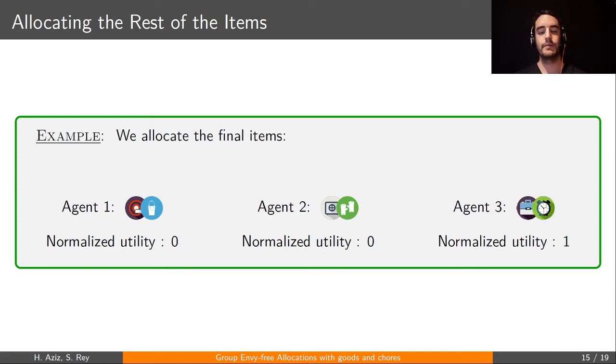Okay, so now we've allocated all the items. Remember that we are still working with normalized utility, so the utilities of the items are within {-1, 0, 1}. What we show is that with these normalized preferences, the way we allocate the objective chores and the subjective neutral items preserves leximin optimality. So the allocation we have here is also leximin optimal.